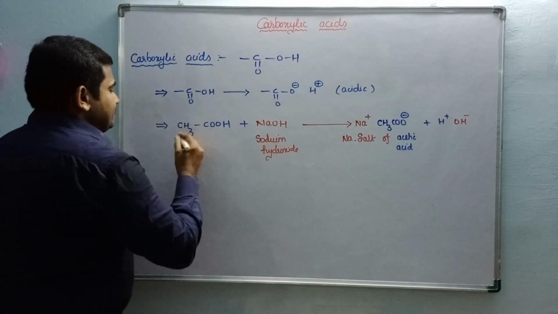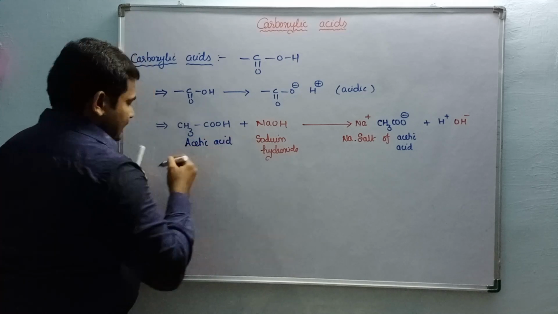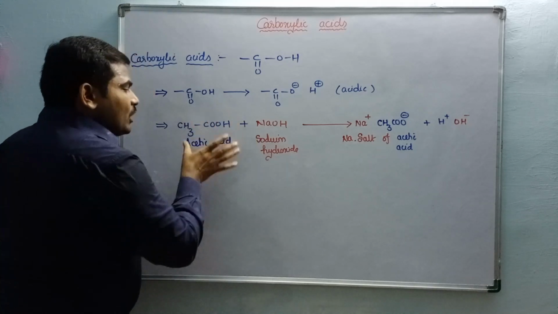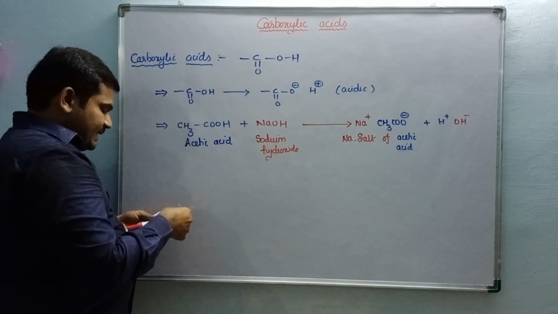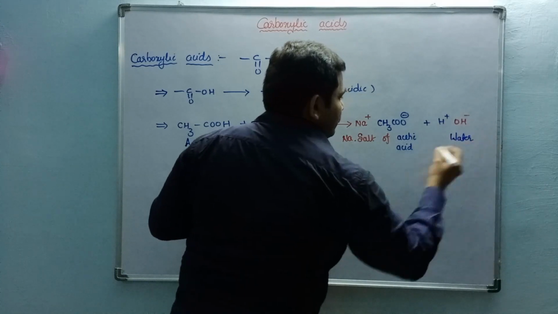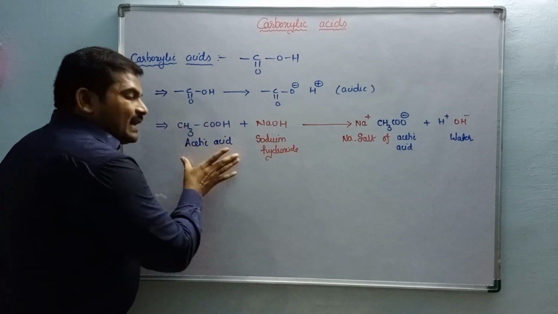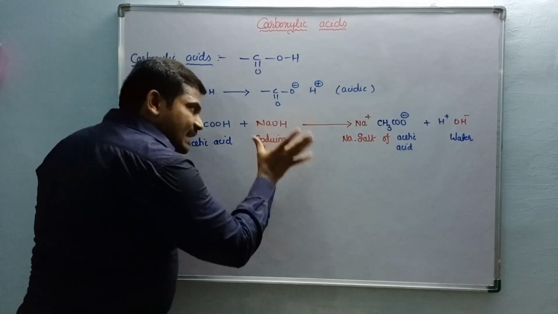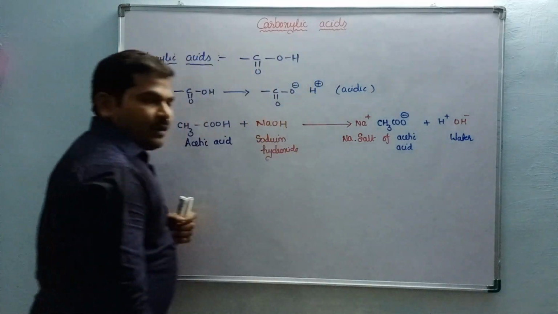Acetic acid. So you take any particular organic acid and base, usually this also produces a water molecule. Most of the cases, when organic acids react with inorganic bases, we can get this water molecule as a byproduct.